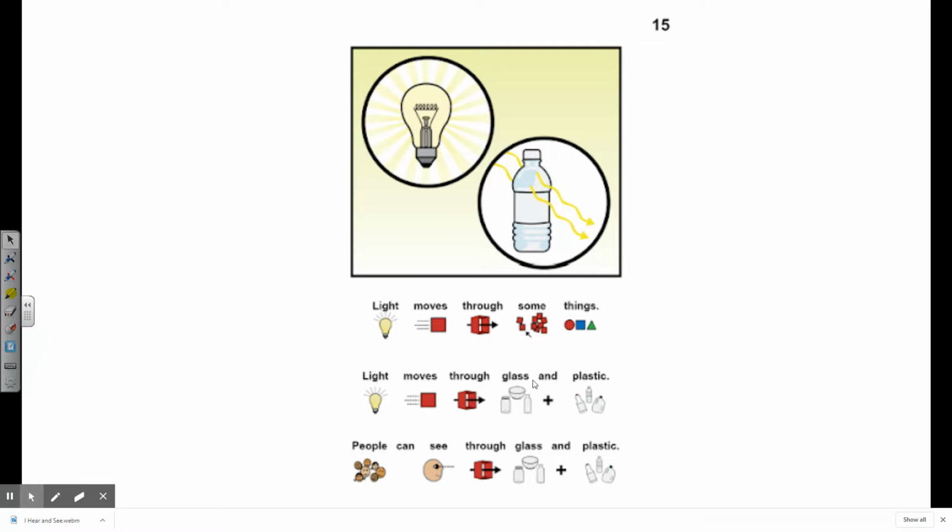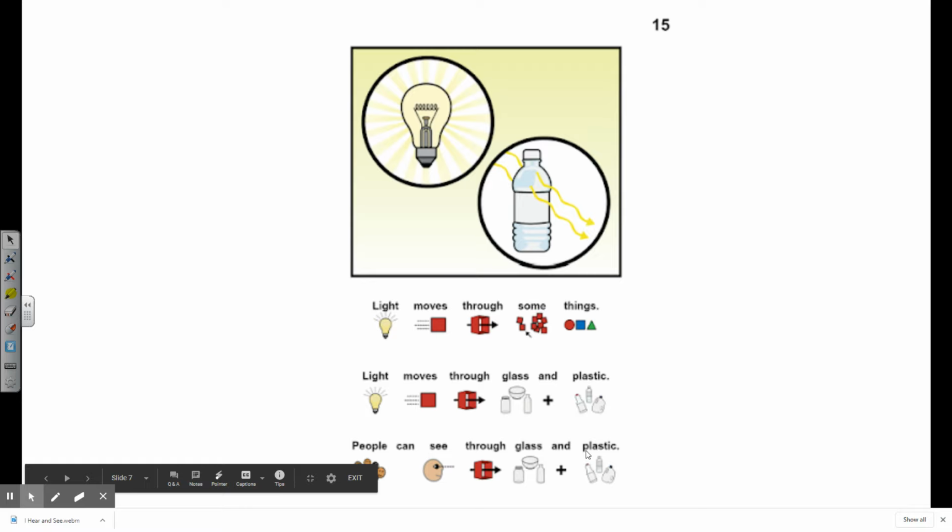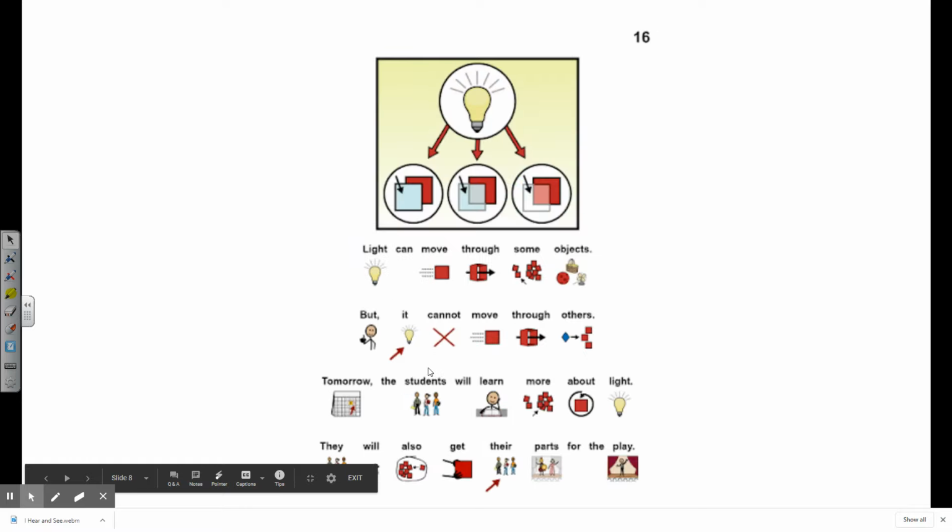Light moves through glass and plastic. People can see through glass and plastic. Light can move through some objects, but it cannot move through others. Tomorrow, the students will learn more about light. They will also get their parts for the play.